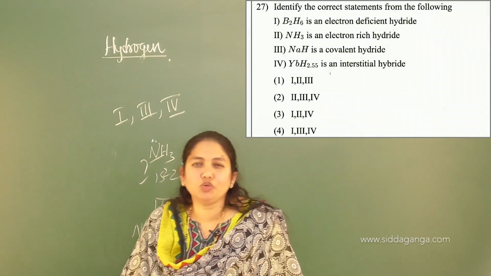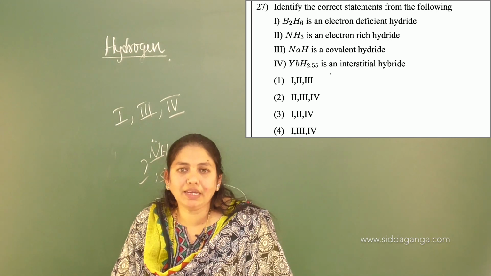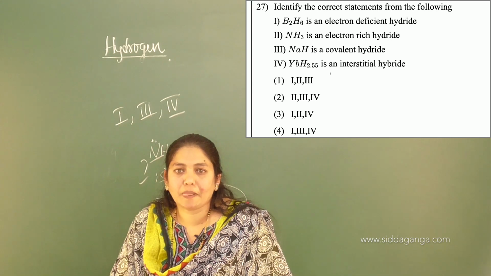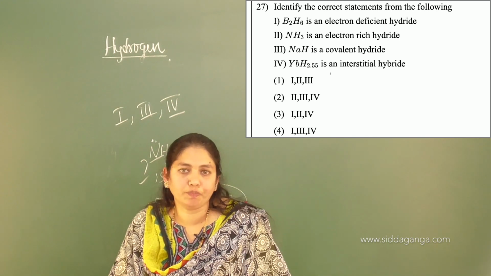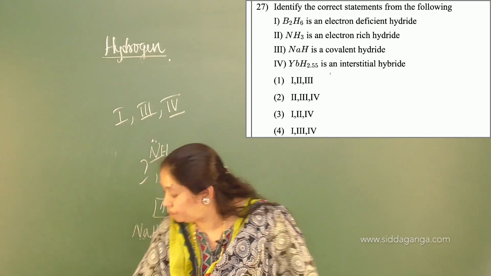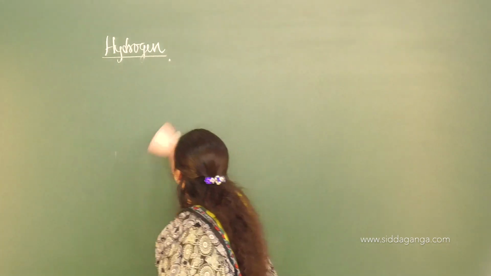So 1, 2 and 4, that is the third option, is the correct answer. Are you getting it? If you move on to the next one, the answer for that one is 1, 2 and 4.